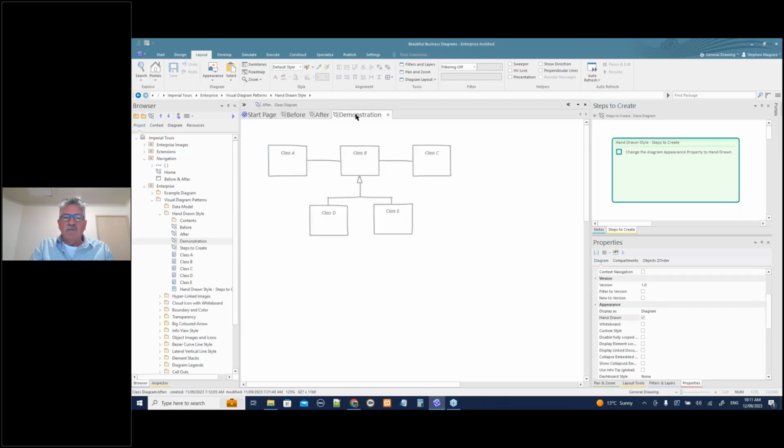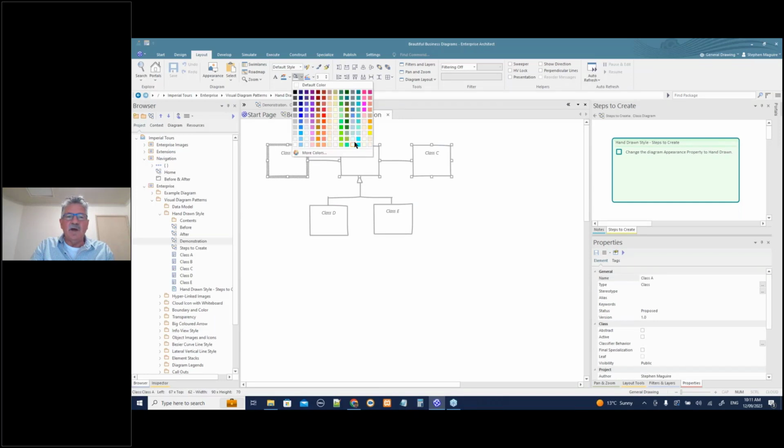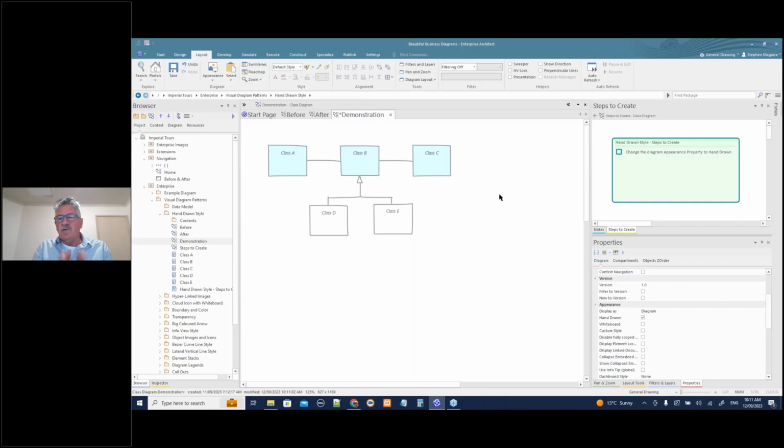Now I've done some coloring, so I just multi-select some things and say, let's color these elements, just to make them look a bit prettier. But that's simple. That's hand-drawn mode. It's an extremely simple pattern. It's very useful to show people a diagram that isn't finished.